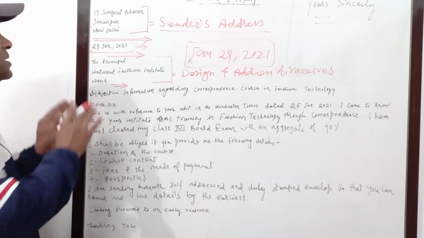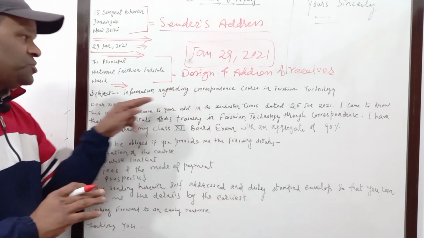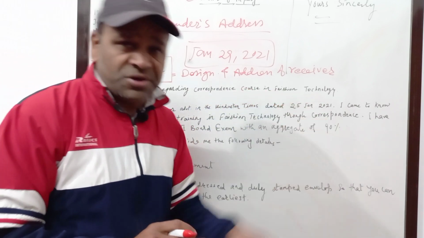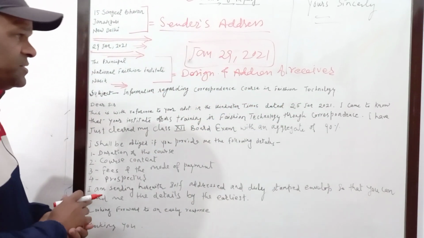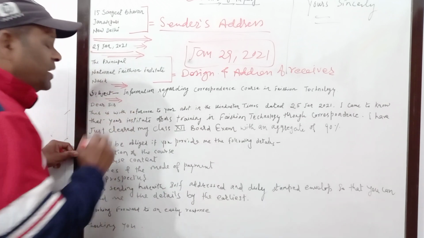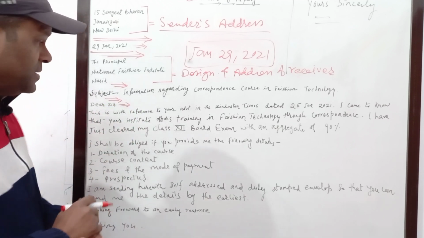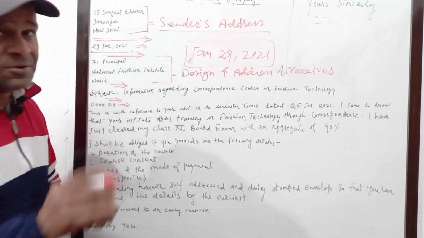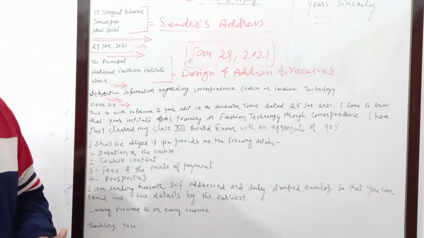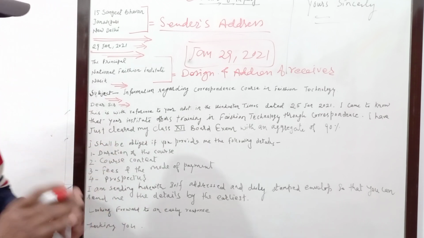Now comes the subject. You will get the subject again from the question, so don't worry about that. Whatever it is in the question, you copy the same. Here I have written information regarding correspondence course in fashion technology. It was the subject for this question, so I have chosen this one. Now after the subject, we keep one line gap, and then we write the salutation, that is dear sir. Remember, dear sir will be the salutation. Don't worry, in some books you will find respected sir or only sir, but this dear sir is accepted now, and you can write that.